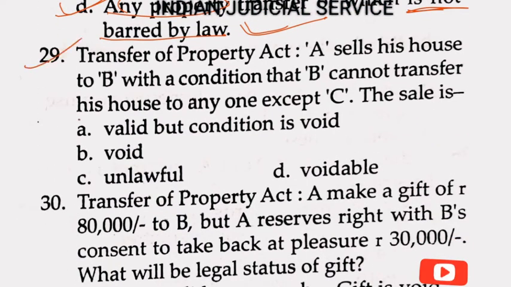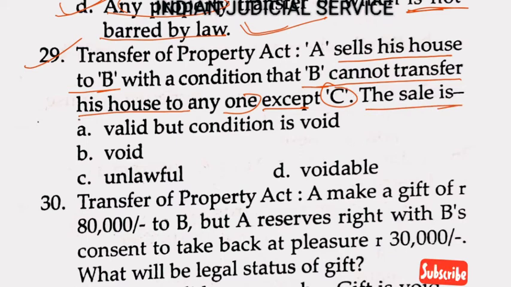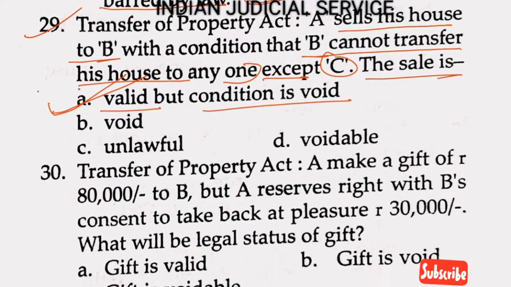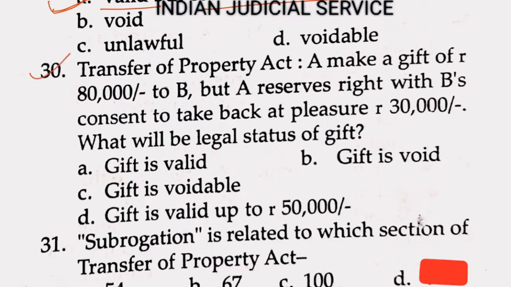Now question number 29. Transfer of Property Act: A sells his house to B with the condition that B cannot transfer his house to anyone except C. This sale is valid but the condition is void. So the answer is option A.